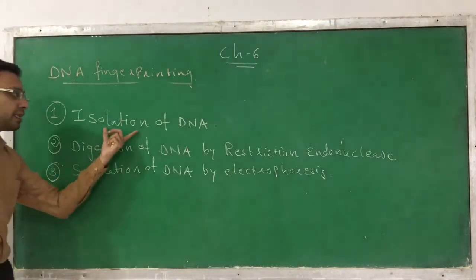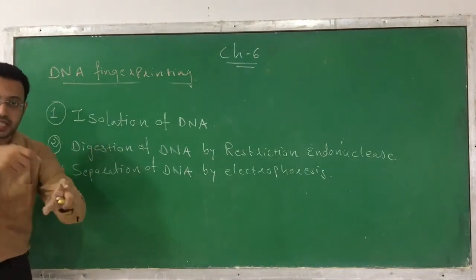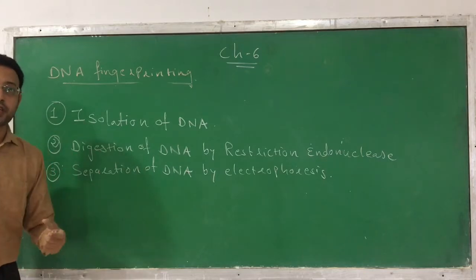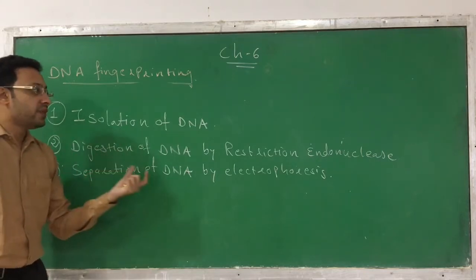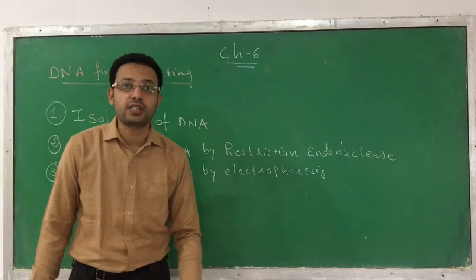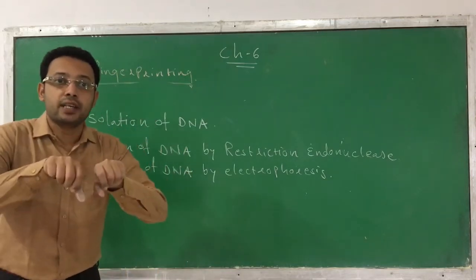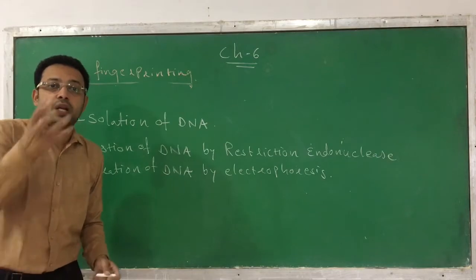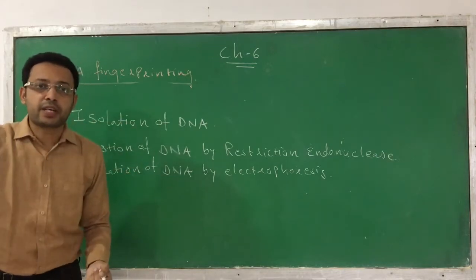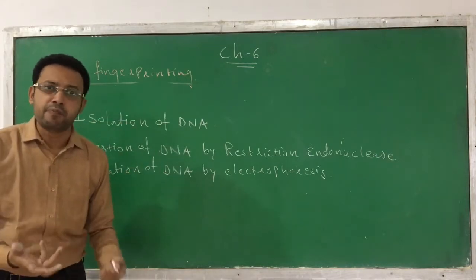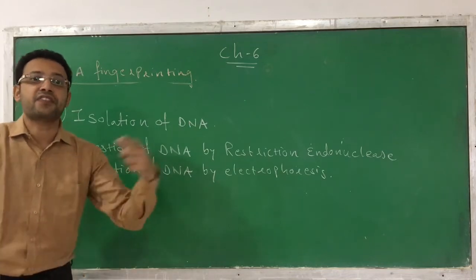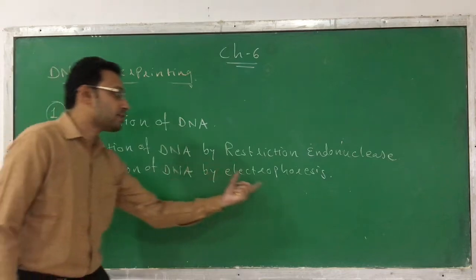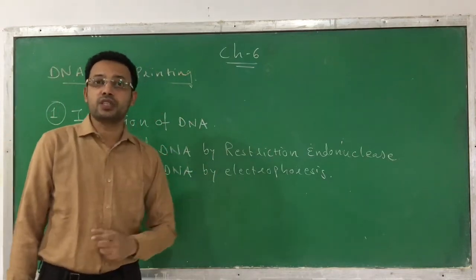So what happens? First step is the isolation of DNA. We are taking the DNA out of the cell. Second, once the DNA has been removed, we digest it with the help of an enzyme called restriction endonuclease, meaning it is going to be fragmented into pieces. When it is fragmented, one fragment may be small, one may be large, one may be of medium size. So these different sizes of fragments are separated. This separation occurs by a process called electrophoresis.